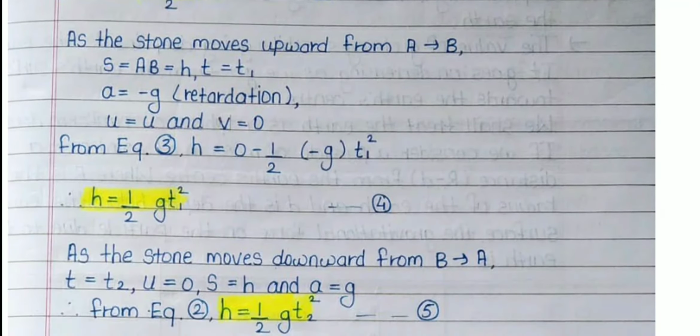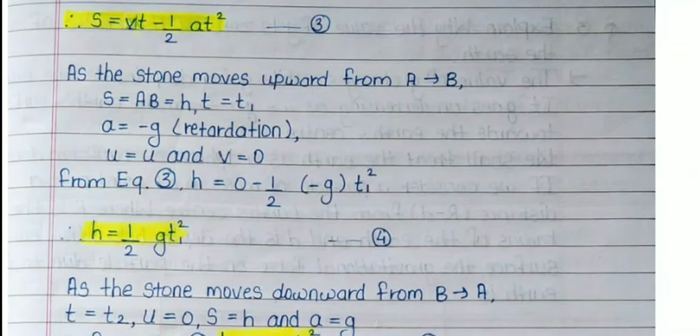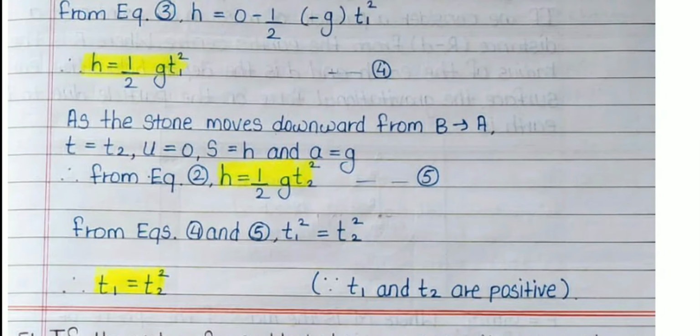As the stone moves upward from A to B, s = AB = h, t = t1, a = −g, u = u and v = 0. From equation 3, h = 0 − 1/2 (−g) t1². So that h = 1/2 g t1², equation 4.